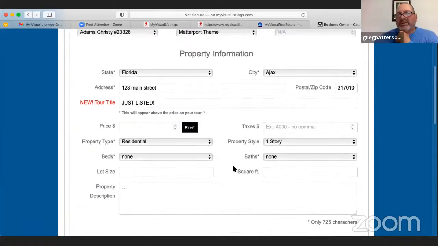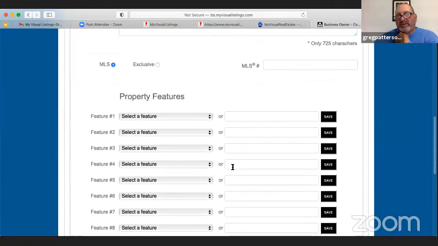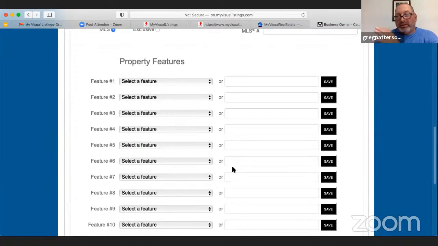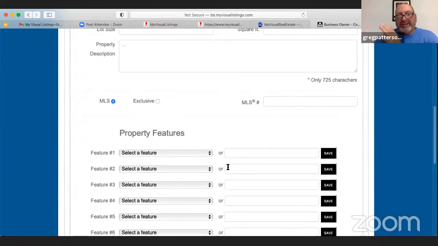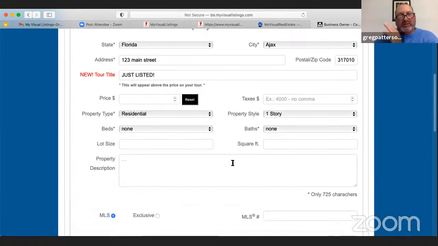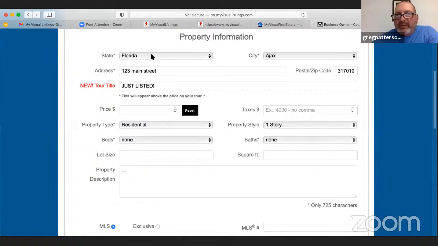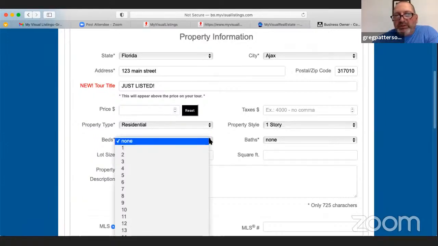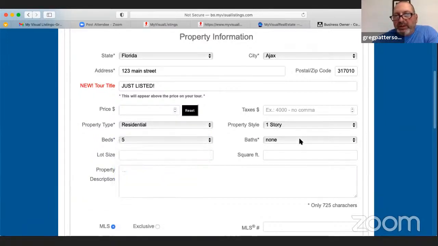Yeah. And the good news is, if people are looking at this going, are you serious? I have to fill all this in? No, you don't. You don't have to fill it in now. You could fill it in, or the agents can fill it in later, because as you mentioned, we have an entire dashboard that agents have complete control of everything, plus a whole bunch of other stuff. So all that you have to do is put in the ones with the stars, which is only the address, the state, the city, and the beds and the baths, which are selected or defaulted to none, but you could put them in, right? So you just put them in here.